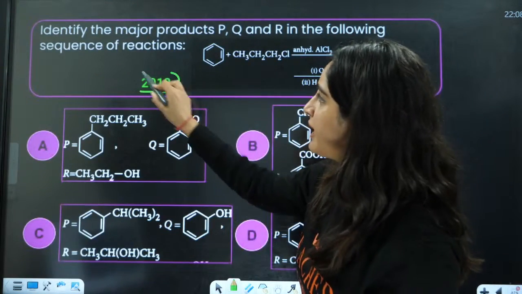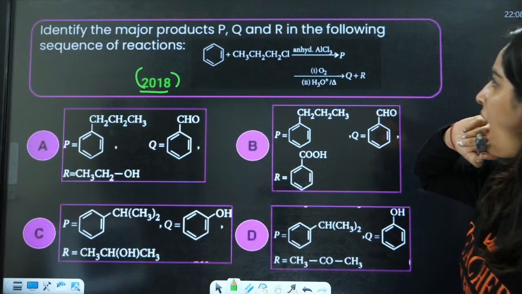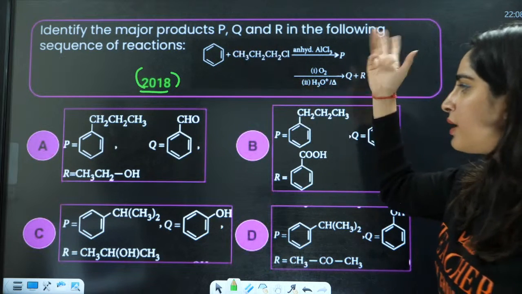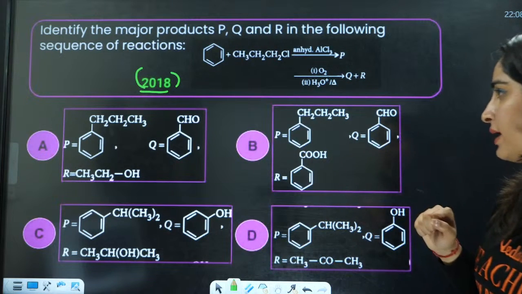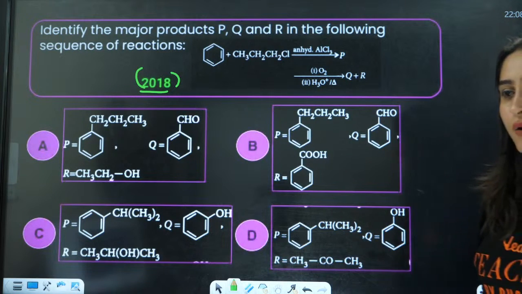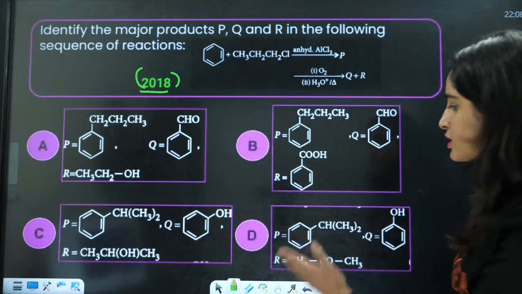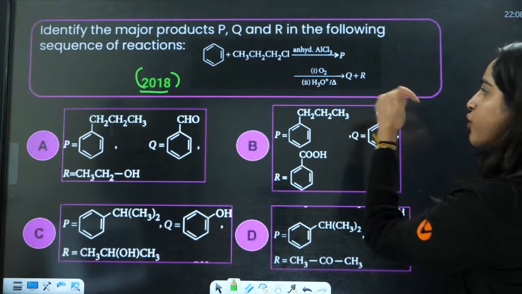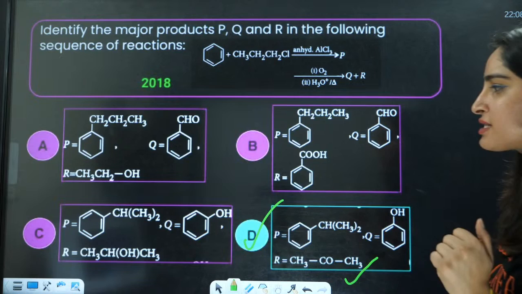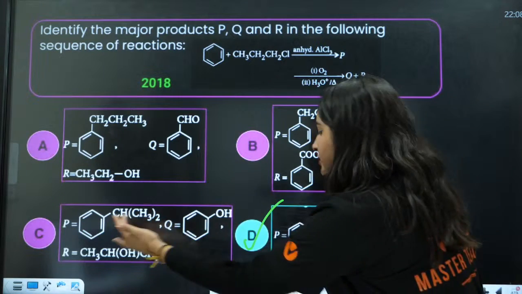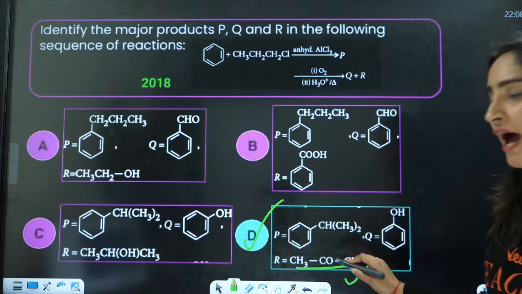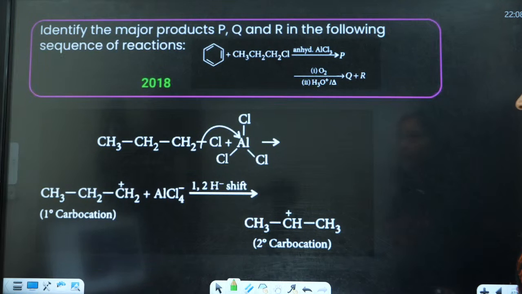Next you have the 2018 question: the major products P, Q, R in the following reaction. Again the Cumene process is asked here. This will form Cumene in this case. Where is Cumene, everybody? Here you can see the Cumene, so you know the answer. This is Cumene, right? Again O2, then hydrolysis, you will have Q and R, that is phenol and acetone. This is Cumene, this is also Cumene, but here you have phenol and some other compound, alcohol. We need to have phenol and acetone, right?